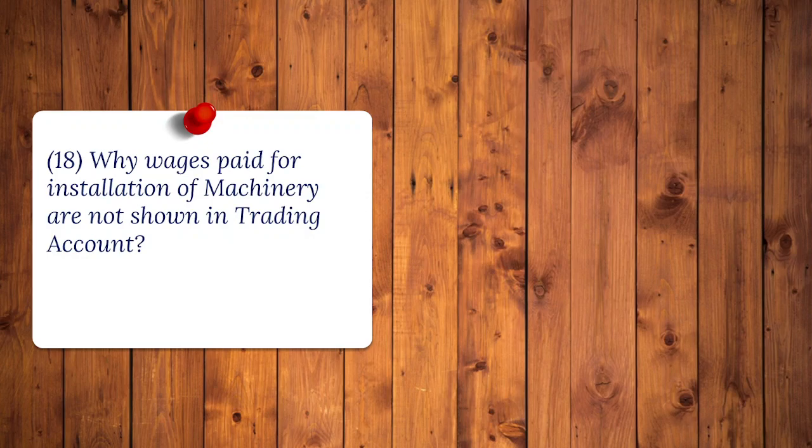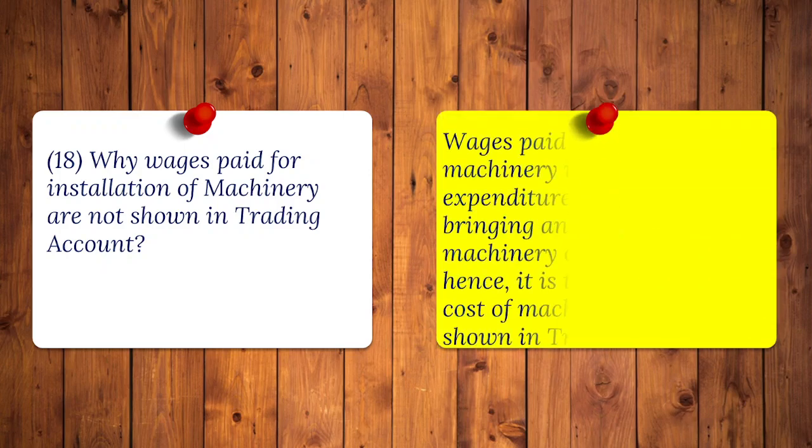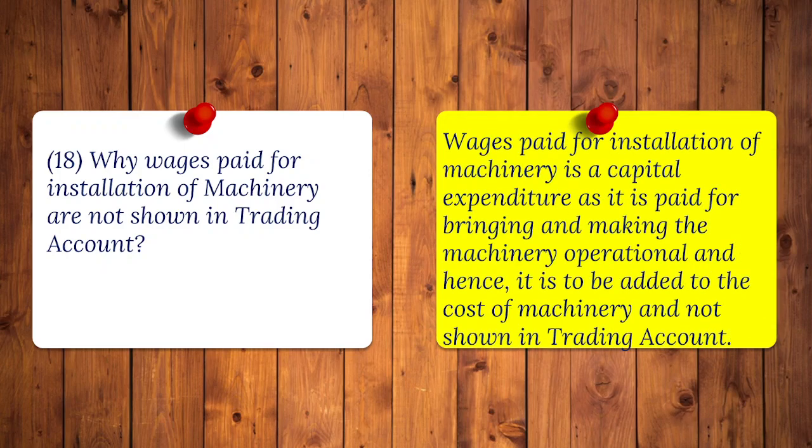18. Why wages paid for installation of machinery are not shown in trading account? Answer. Wages paid for installation of machinery is a capital expenditure, as it is paid for bringing and making the machinery operational, and hence, it is to be added to the cost of machinery, and not shown in trading account.